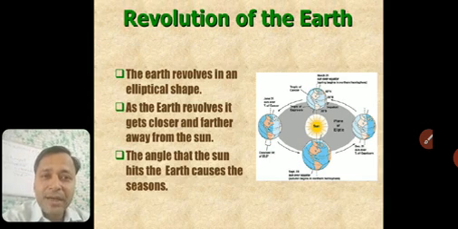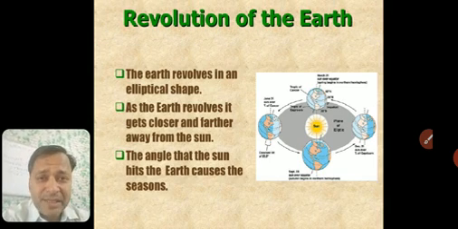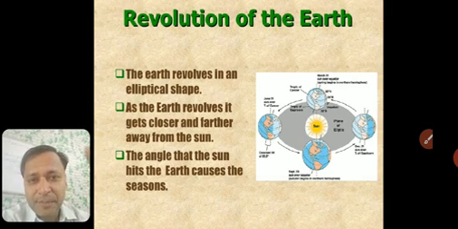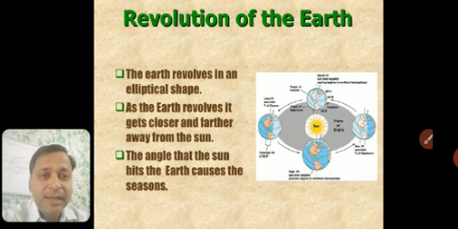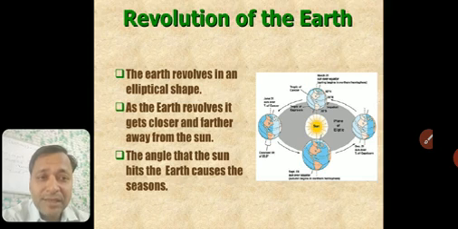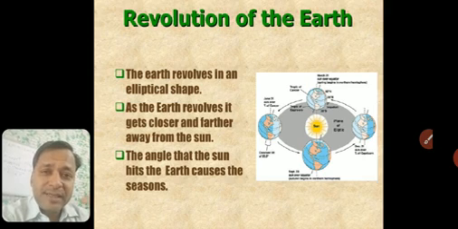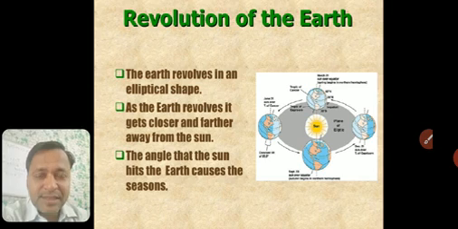Then again, the Earth revolves in an elliptical shape. We had seen this. As the Earth revolves, it gets closer and farther away from the Sun. That also you understood. The angle at which the Sun hits the Earth causes seasons. Now, why are there certain seasons? So now we have to see about solstice. We are going to see a small introduction to solstice this year. Next year you will have the full version.